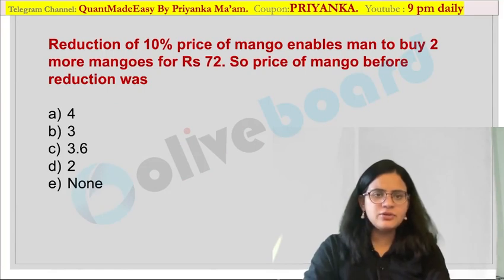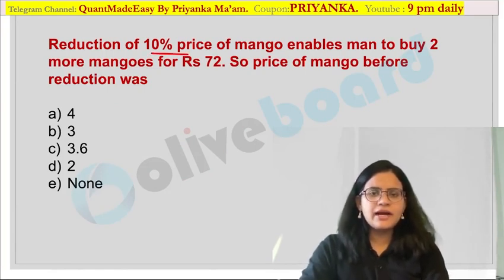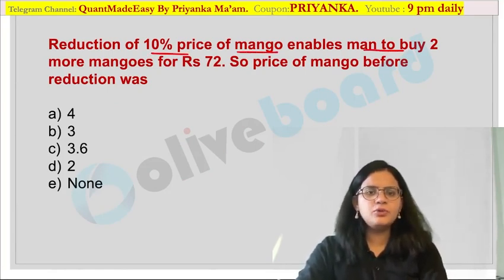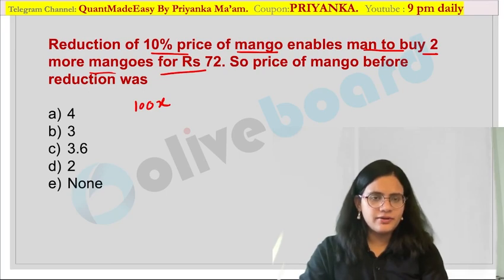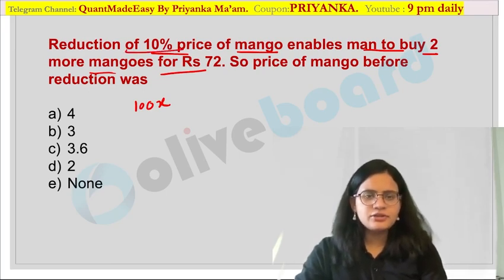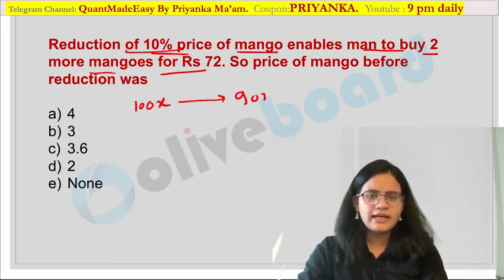So what are they telling you? Reduction of 10% price of the mango enables a man to purchase 2 more mangoes for 72 rupees. Suppose the initial price is 100x over here. Are you getting it? Now it is reduced by 10%, so it would be equal to 90x.